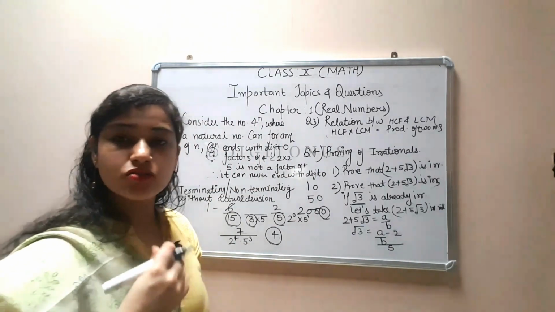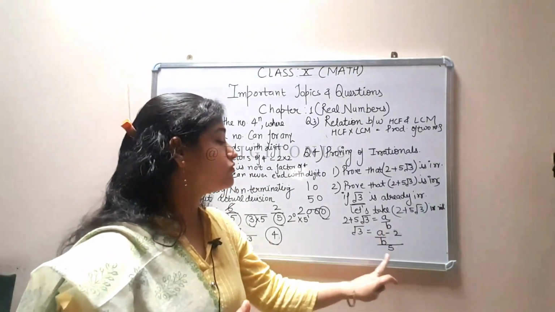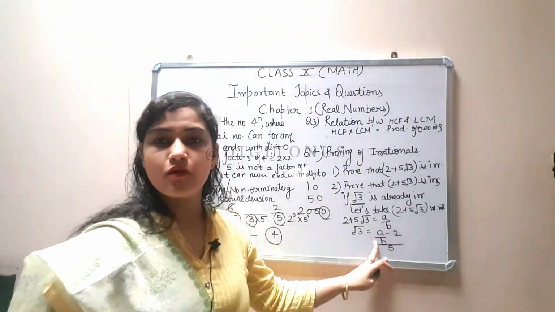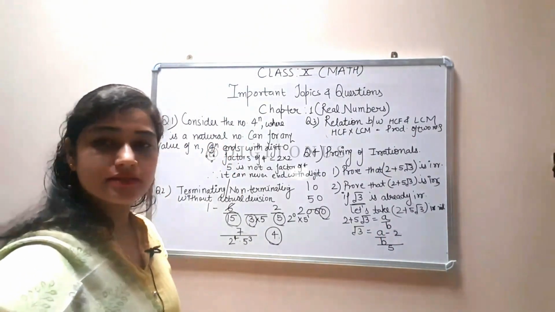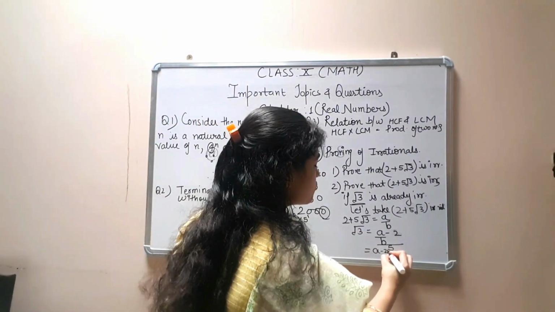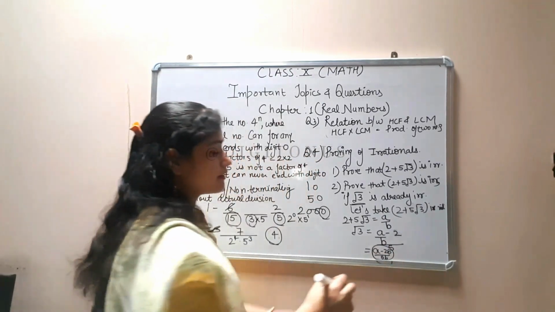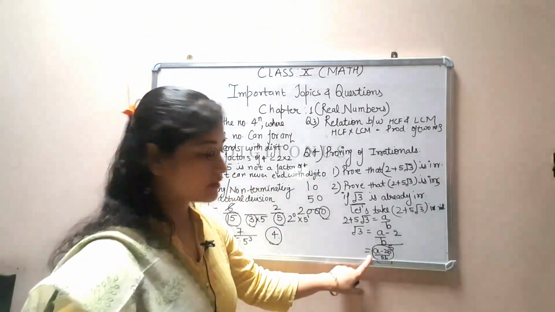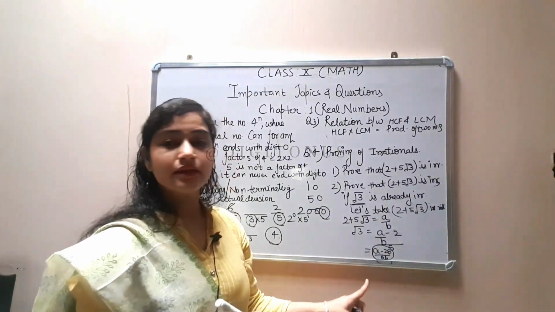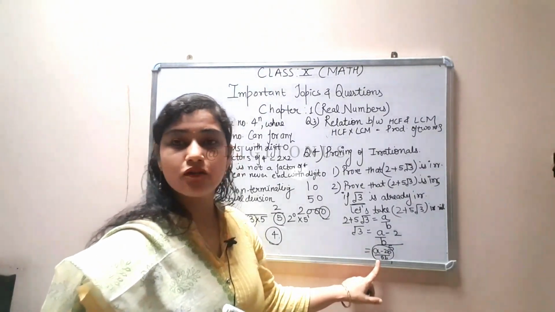So what do students always do? They leave this here. No, first of all you convert this into the proper form of p upon q, then you can say that this is rational. Okay, so how to convert it? a minus 2b upon 5b. Now you can say that the right hand side is rational, because it is completely in the form of p upon q. a minus 2b is in the place of p and 5b is in the place of q.